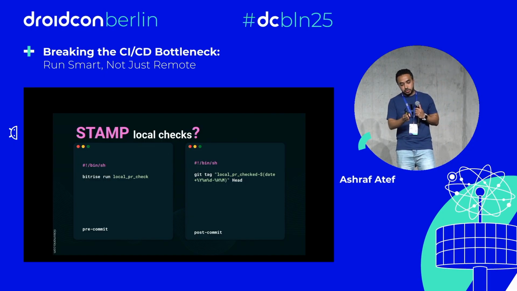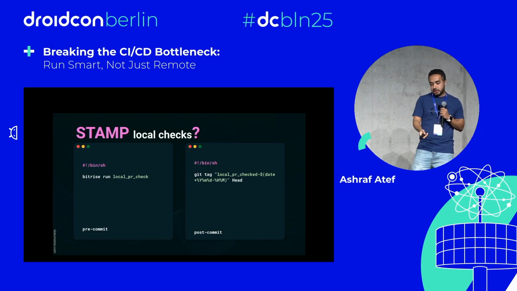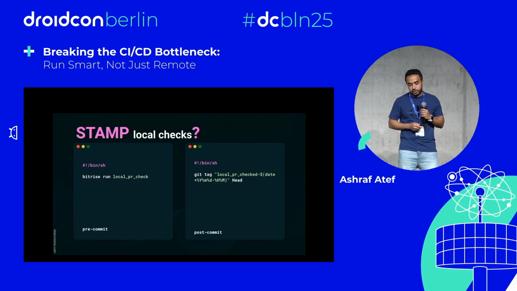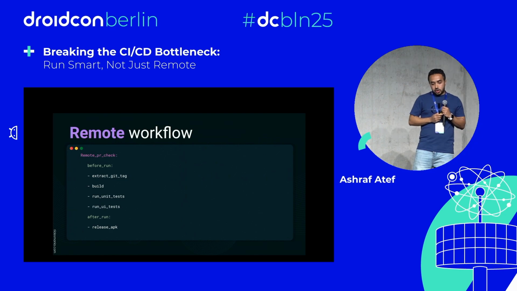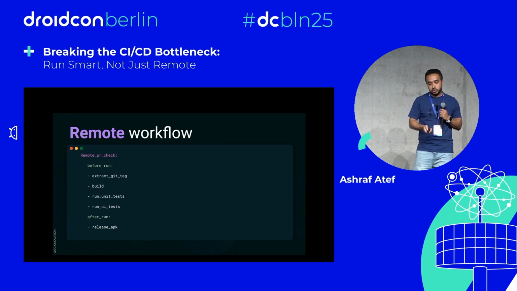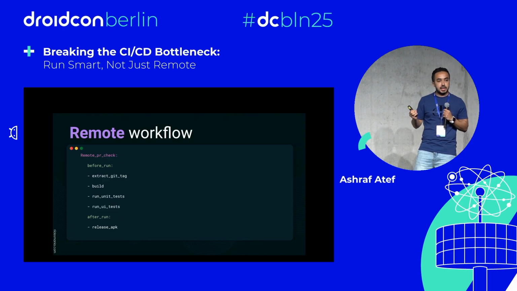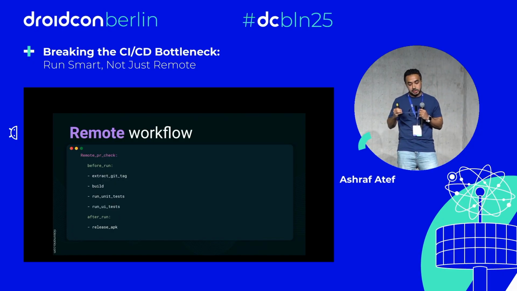After we run the Bitrise local PR check, which is currently our workflow, if everything is running fine, we are going to tag our last commit inside this branch. For example, local PR check dash the timestamp, to have a unique tag every time. After that, when we push the code and everything is working fine, we are going to add one step to our remote workflow to extract the last tag attached to the head of the commit in this branch.